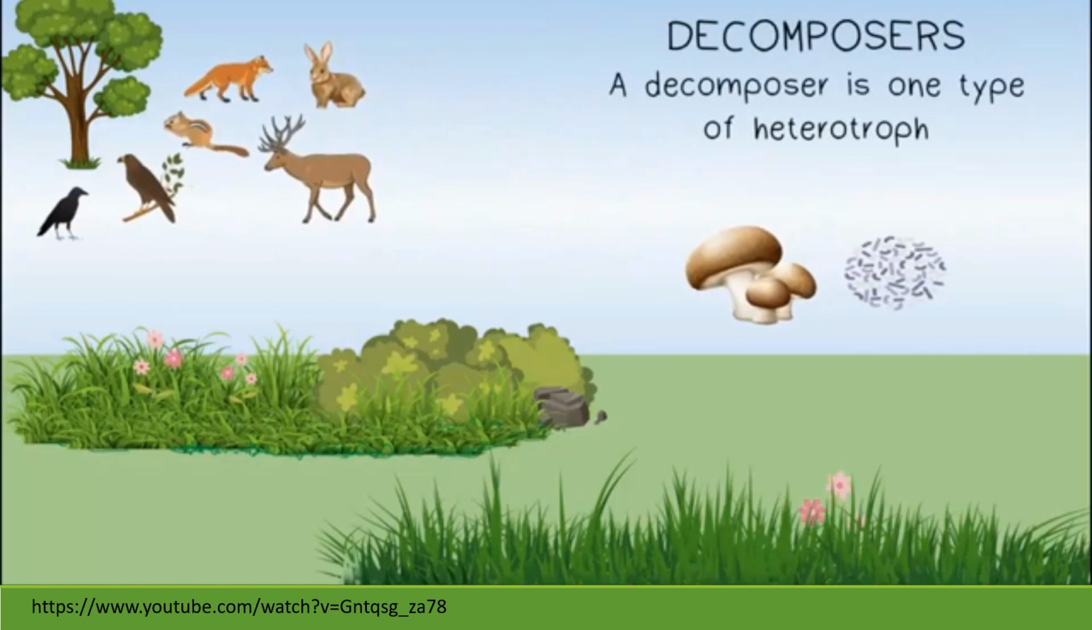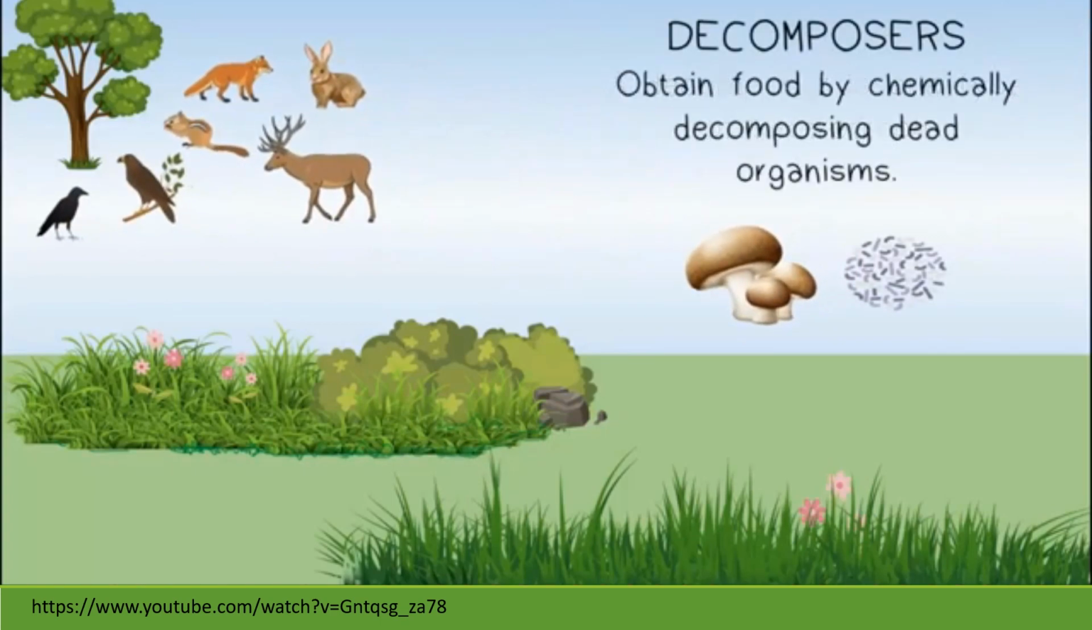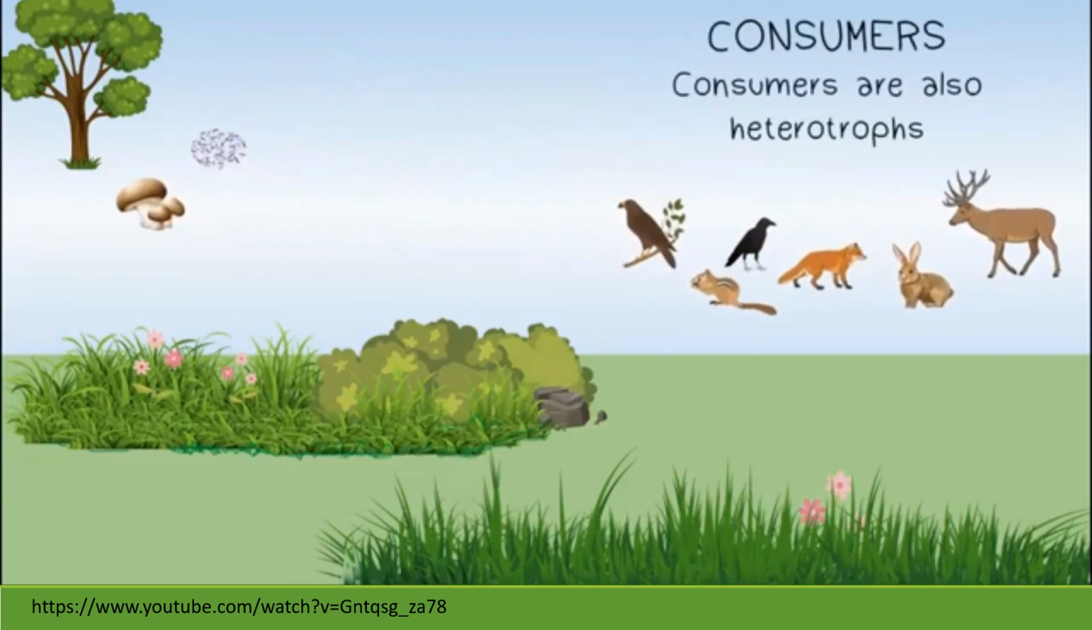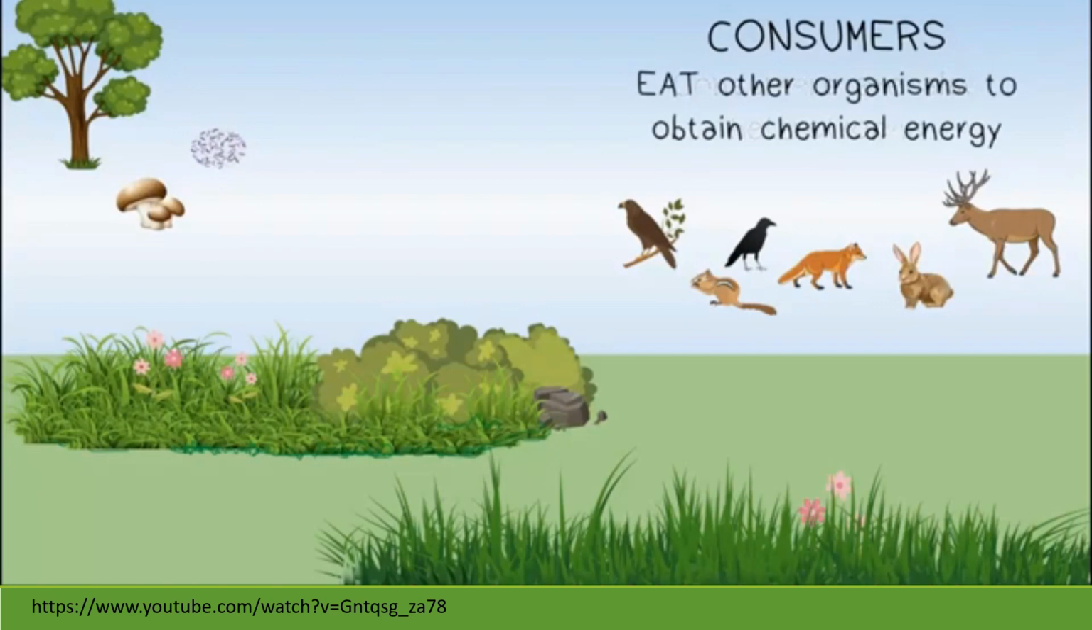Decomposers are one type of heterotroph. They obtain food by chemically decomposing dead organisms. Fungi and soil bacteria are the decomposers of ecosystems. Consumers are also heterotrophs. Consumers eat other organisms to obtain chemical energy.